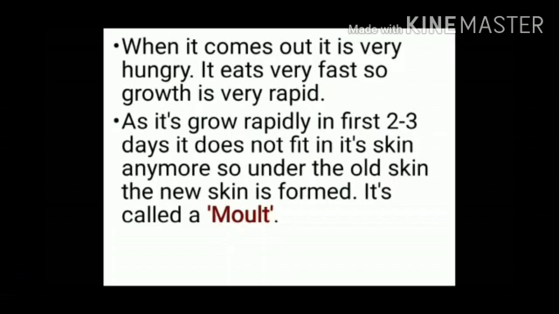When it comes out, it is very hungry. It eats very fast, so growth is very rapid. As it grows rapidly, in the first 2 to 3 days it does not fit in its skin anymore. So under the old skin, a new skin is formed, and this process is called molt.